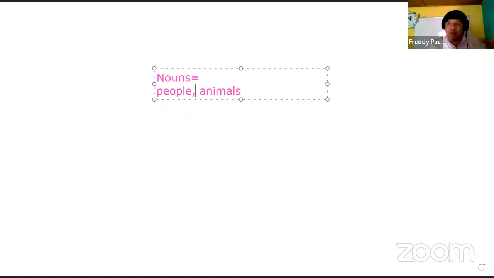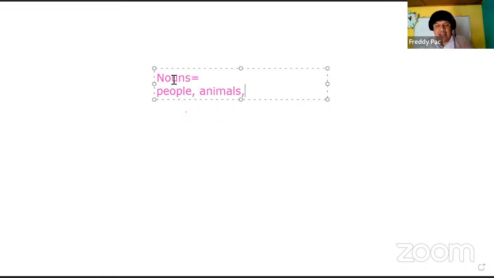Basically, everything that we mentioned are nouns. Also, animals. In this case, we were talking about turtles, cats, dogs, birds. When we talk about people, animals, those are nouns.